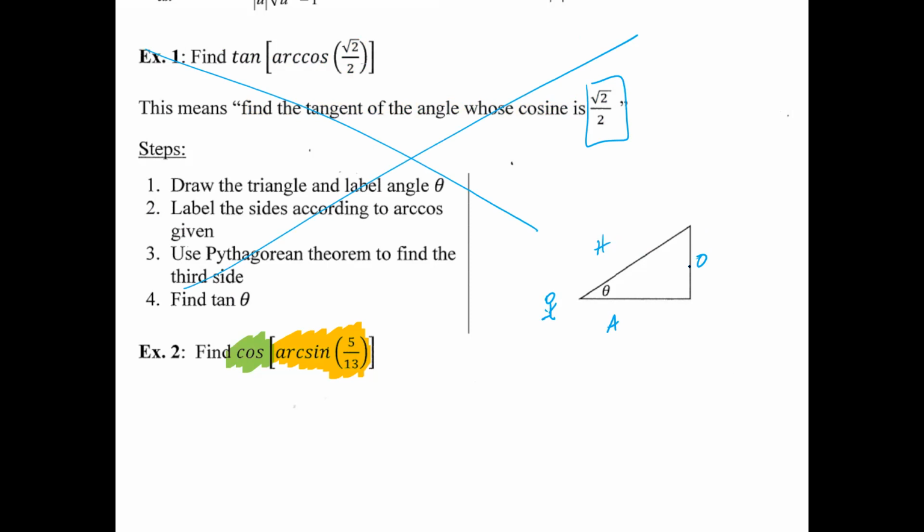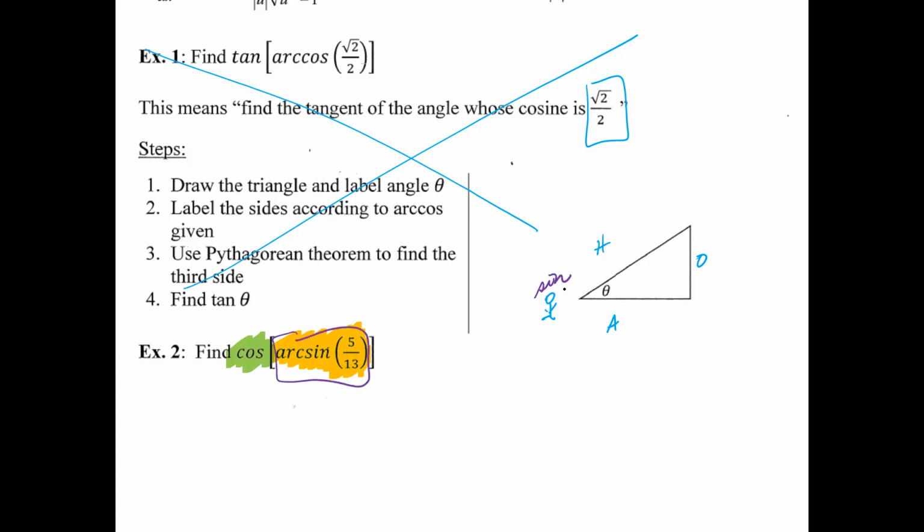Cosine is adjacent over hypotenuse, which is going to be 12/13, or actually, I'm sorry, hold on a second. Arcsine, so we're working from the inside out. Let's take a look at this part right here.